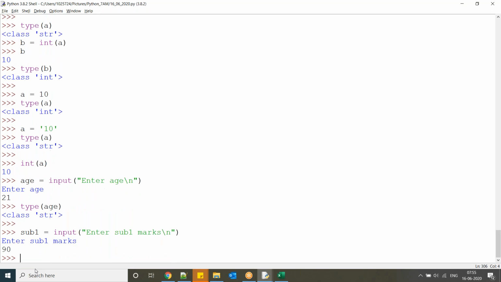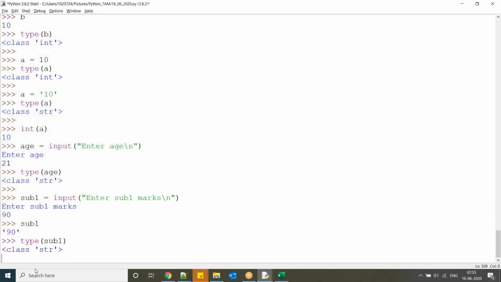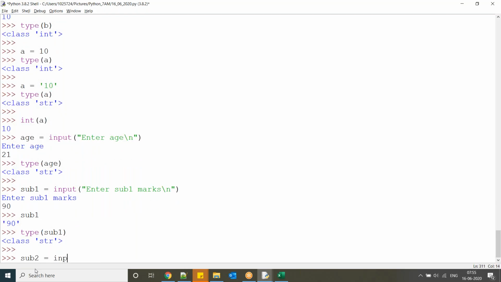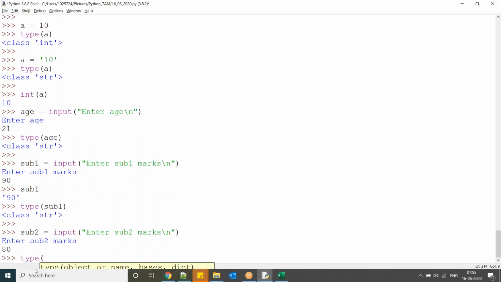Okay, 90. Now subject1 is having 90. Now type is string data type. Now subject2 equal to input of 'Enter subject2 marks'. Okay, now 80. Now type of variable subject2.